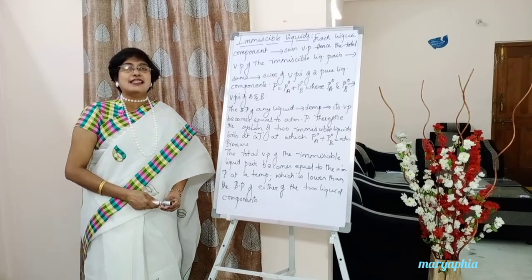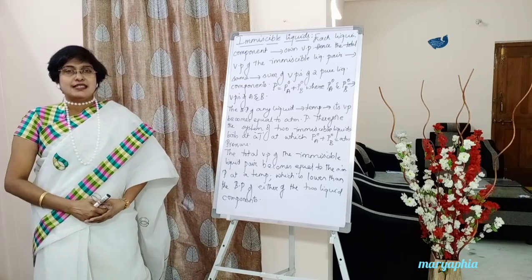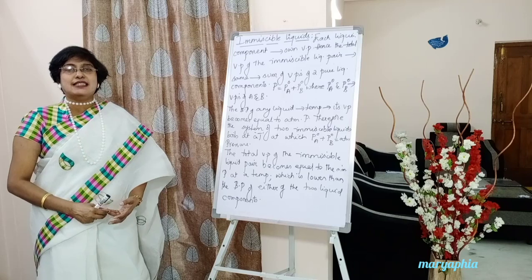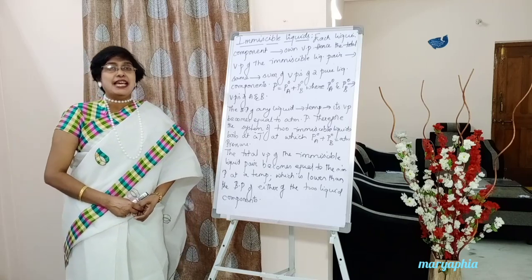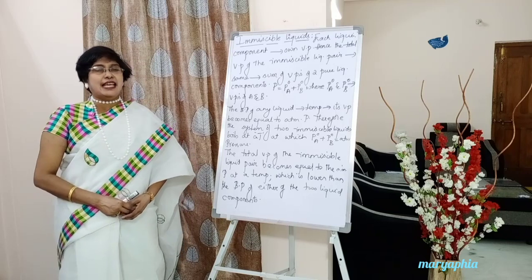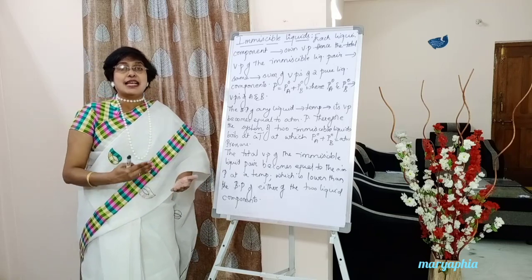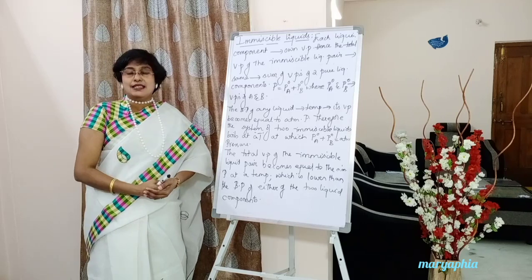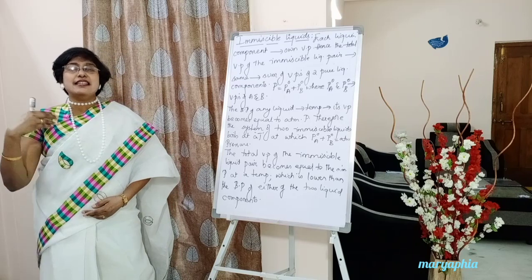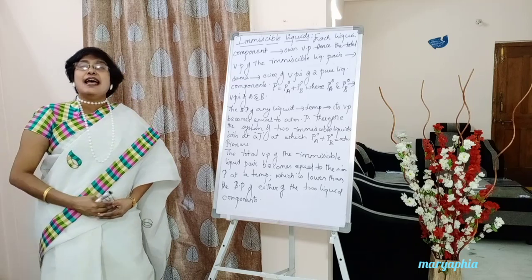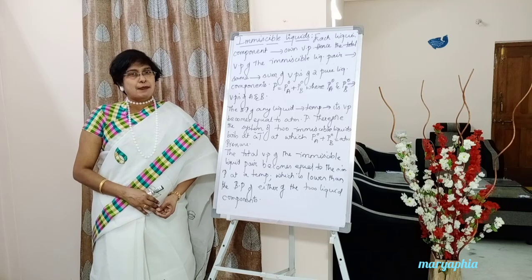What exactly should we learn about these immiscible liquids? Students, when we observe these immiscible liquids, for example, if we take a pair of immiscible liquids A and B in a beaker which do not mix with one another, liquid A has its own vapor pressure, and liquid B has its own vapor pressure.